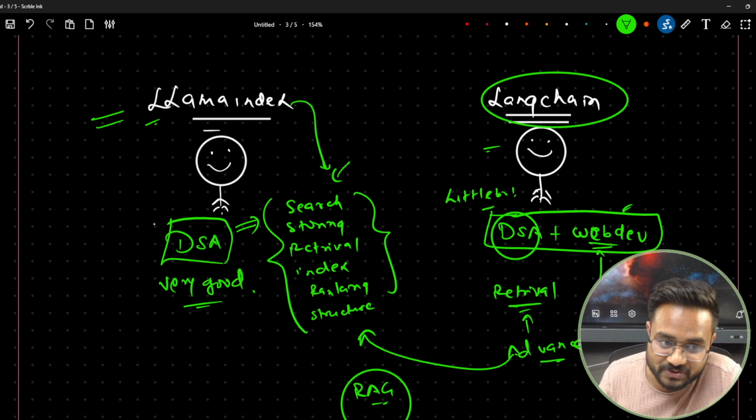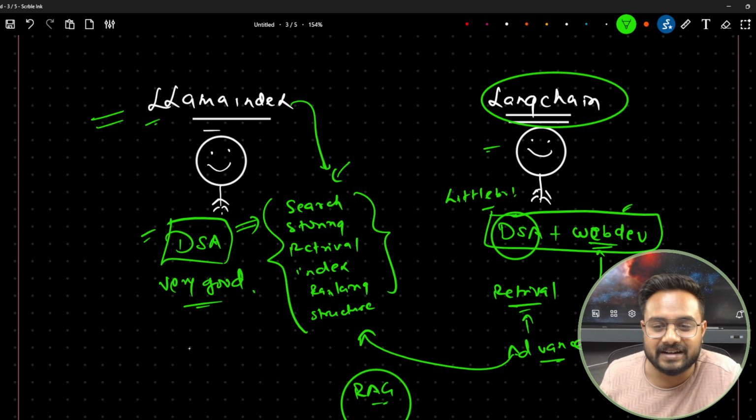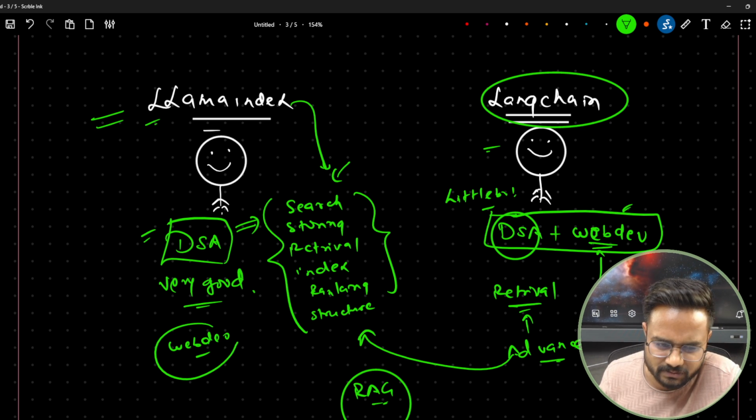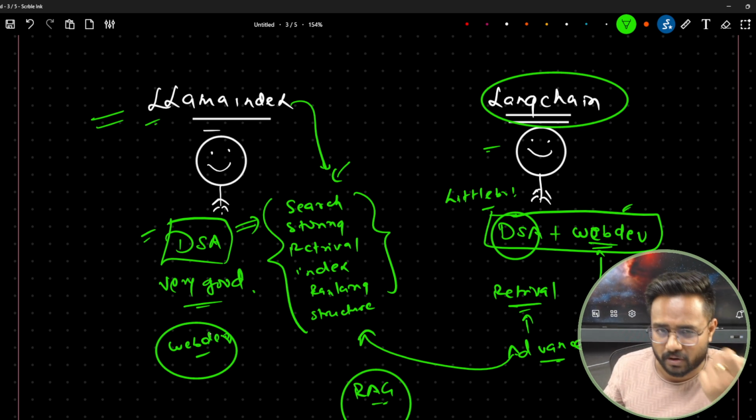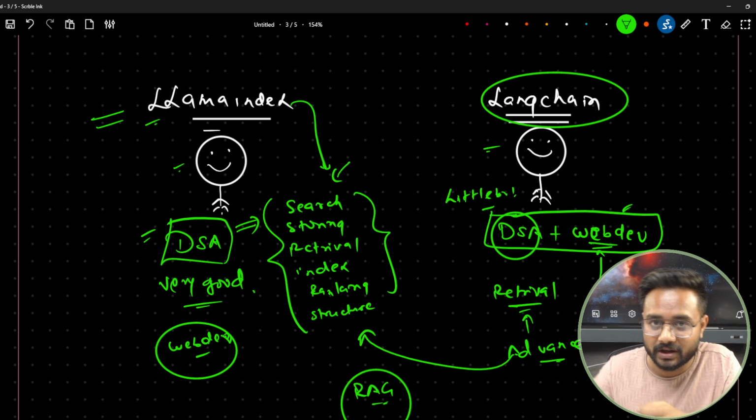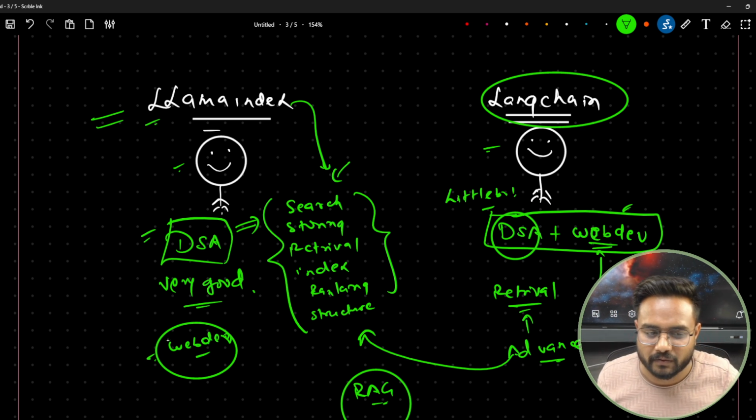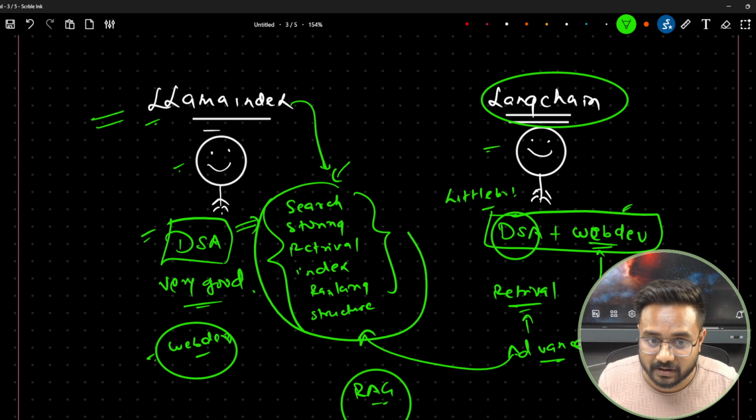Llama-Index just knows DSA, and he's very weak in web development. It has some functionality related to prompt templating, like chaining. It is not having chaining actually, it uses LangChain for that. But yes, it has functionality like agents, prompt templating, and it has an advanced retrieval system.